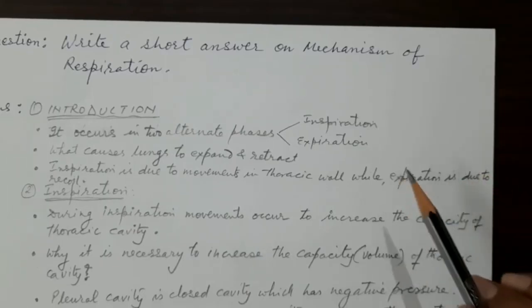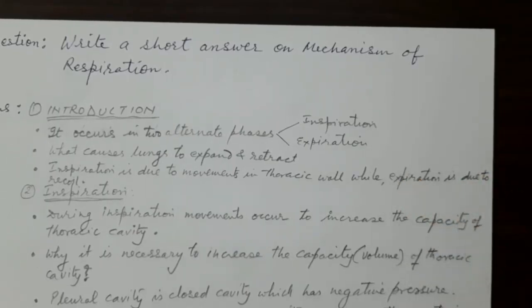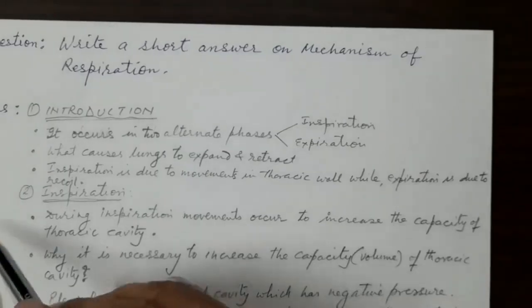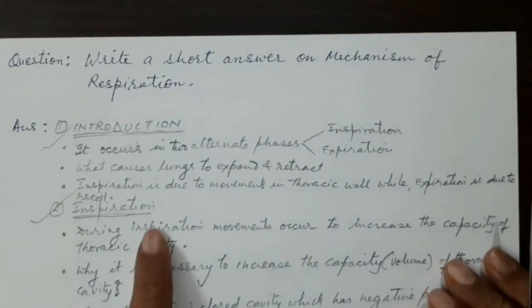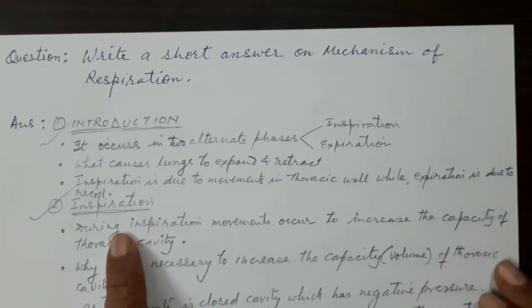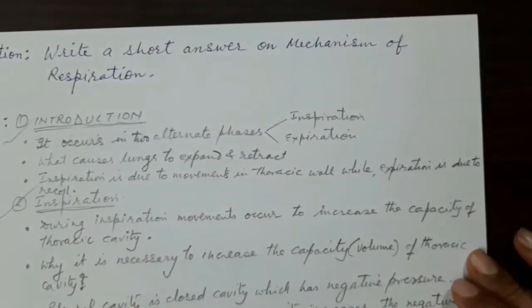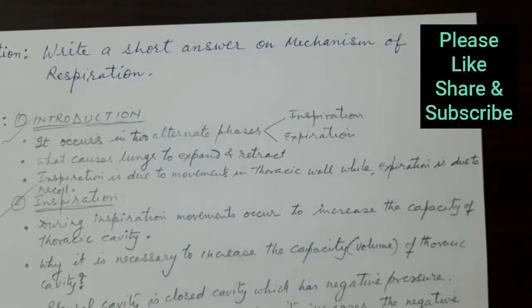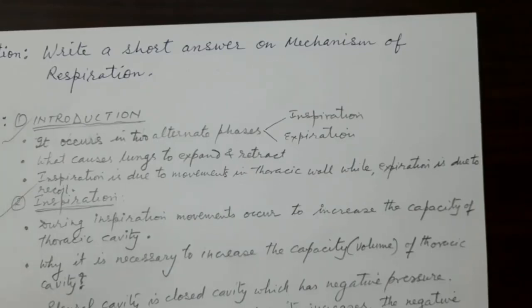So this is an introduction about the mechanism of respiration. It is divided into two phases, inspiration and expiration. So we come to the first phase, the inspiration, inhaling the air, and how it takes place. During inspiration, movement occurs to increase the capacity of the thoracic cavity. Our thoracic cavity is a cone-shaped cavity, narrow above and broad below, where it gives attachment to the diaphragm, and its diameter increases.